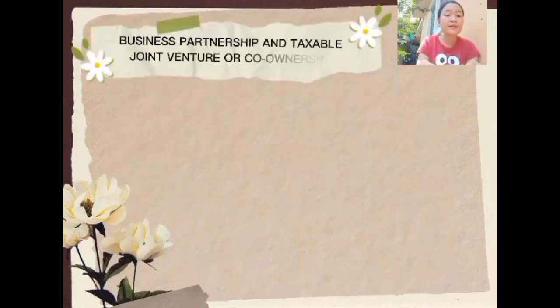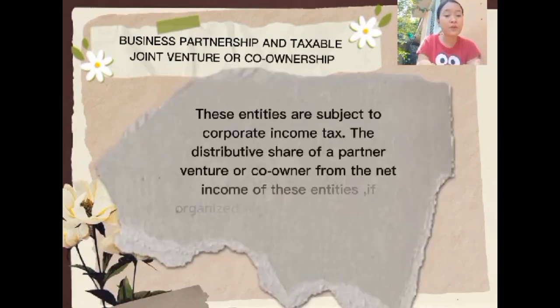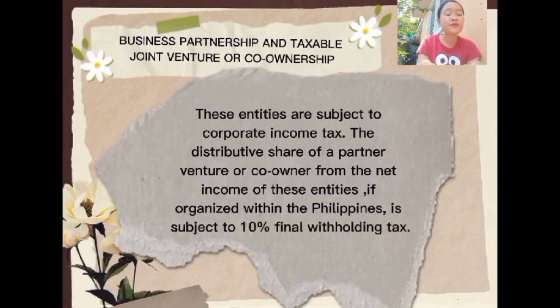Business partnership and taxable joint venture or co-ownership. These entities are subject to corporate income tax. The distributive share of a partner, venturer, or co-owner from the net income of these entities, if organized within the Philippines, is subject to 10% final withholding tax. However, if these entities are organized or constituted abroad, the share from their profit is subject to regular income tax.